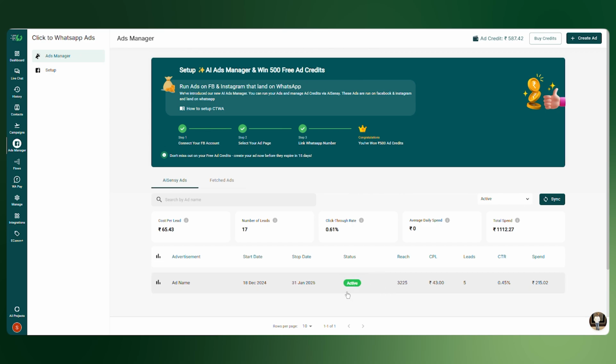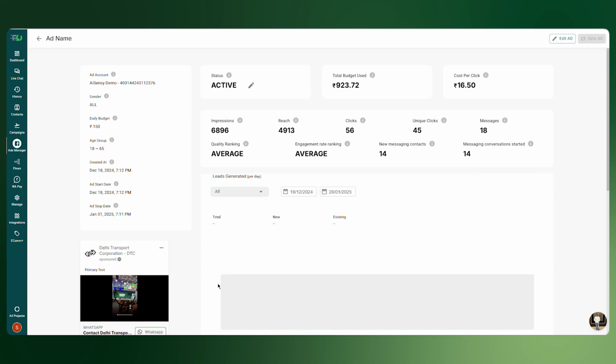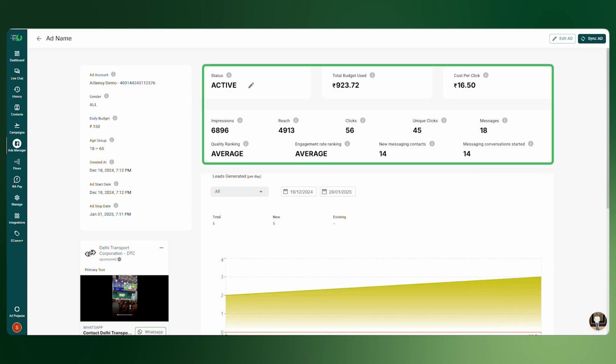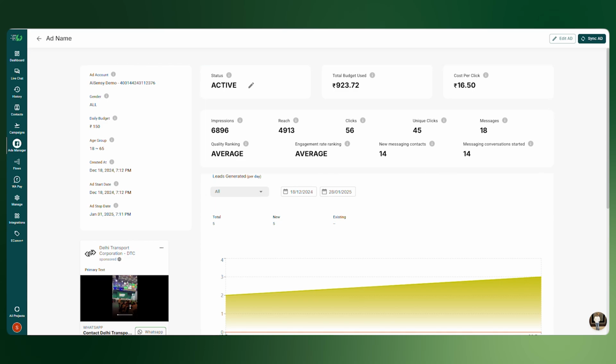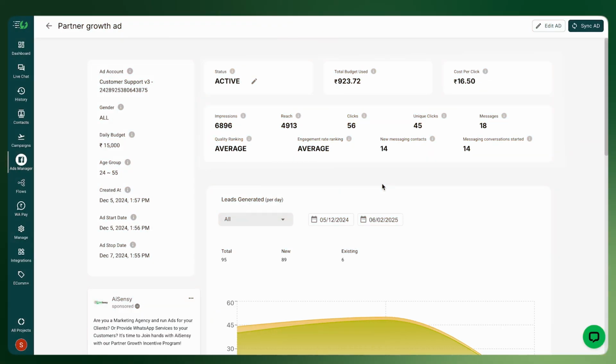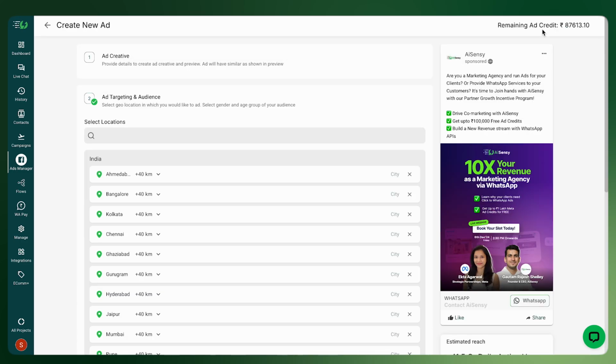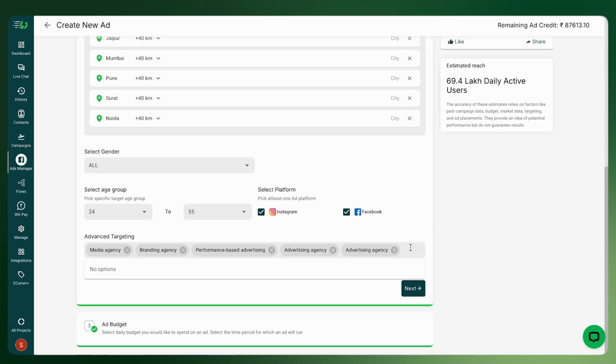To monitor your ad's performance, go to the ads dashboard. Here you will find key metrics like cost per click, impressions, total and unique clicks, and the number of leads generated in the particular ad campaign. For experimentation, you can also edit the ad targeting to see how it performs. From the ad analytics section, you can re-engage your leads with targeted broadcasts.